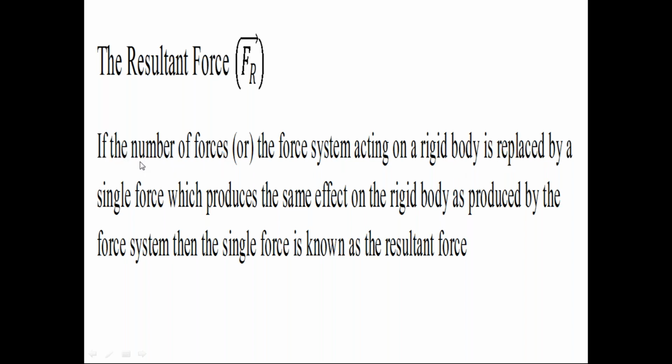If the number of forces, it is also called force system, or the force system acting on a rigid body is replaced by a single force, but this single force has the same effect on the rigid body as that of the force system. Then we call that single force the resultant force.